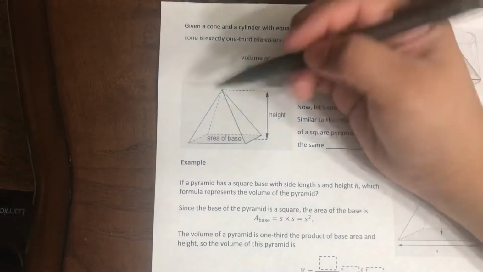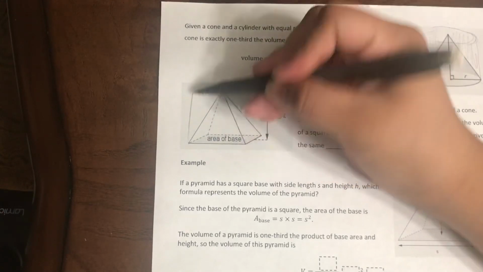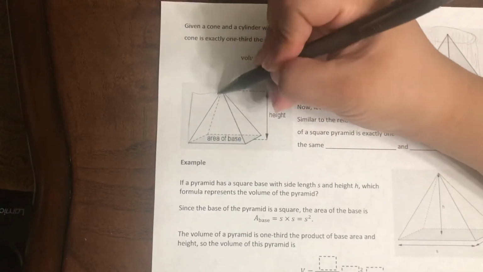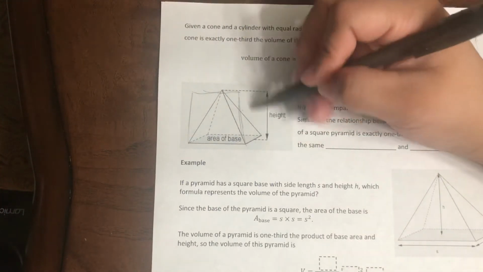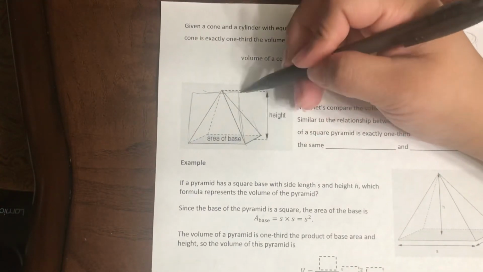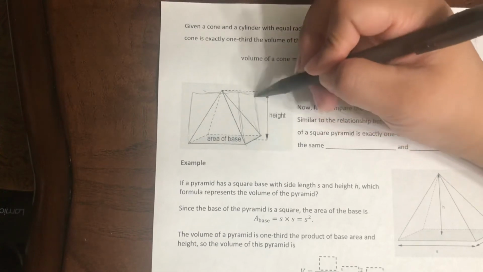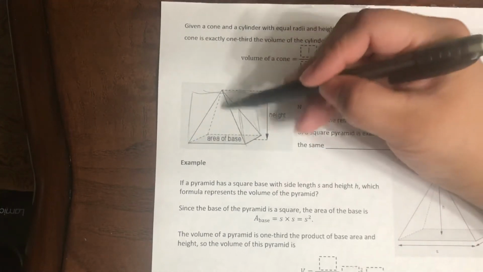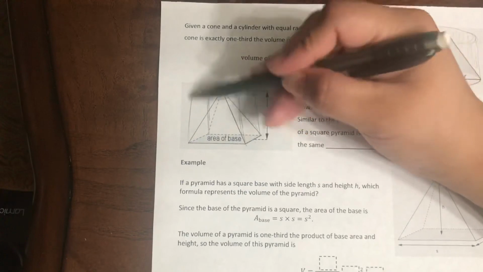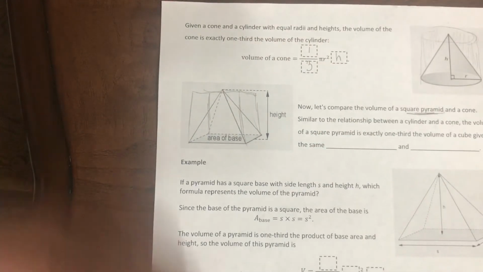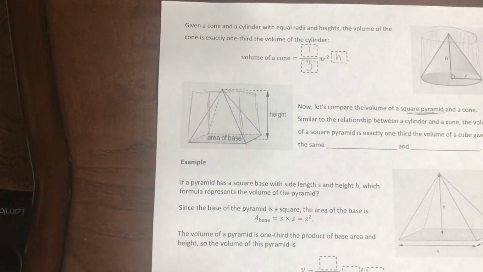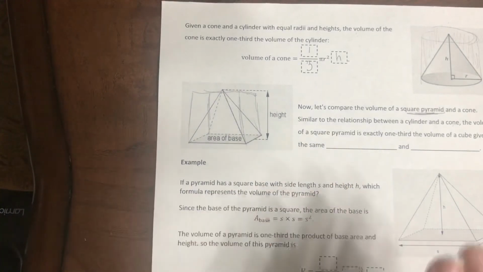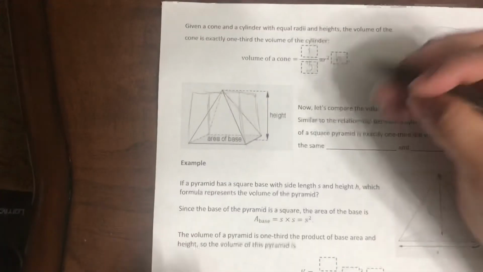It's going to be 1/3 of, so if you imagine that this is a cube that you have here. It's a little bit hard to draw it from here. But if you imagine that there's a cube that encompasses this one here, it's 1/3 of the cube. I said cone earlier, so that was wrong. Okay, so now getting to this one. So it's 1/3 of the cube given the same height and base.